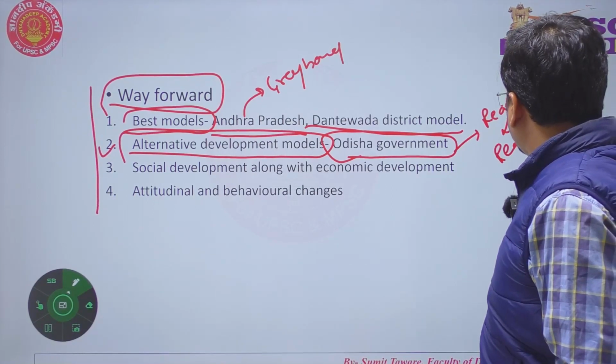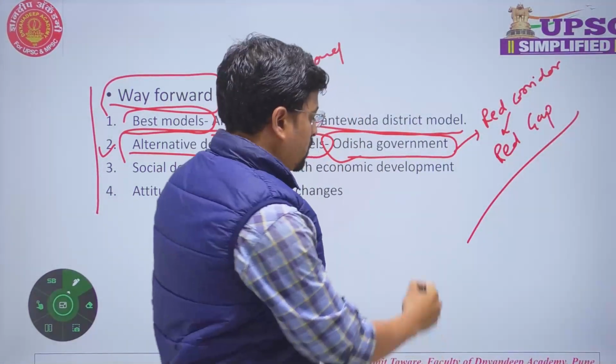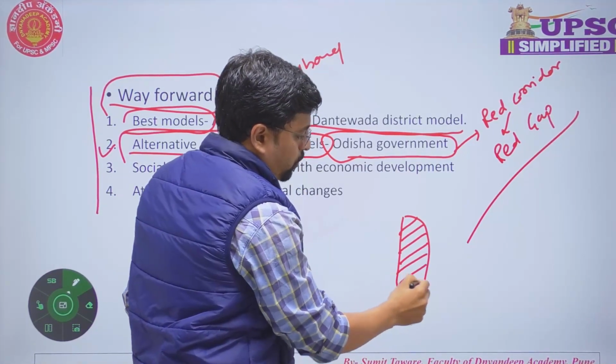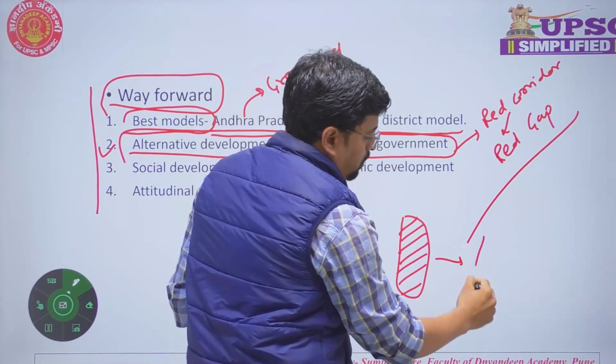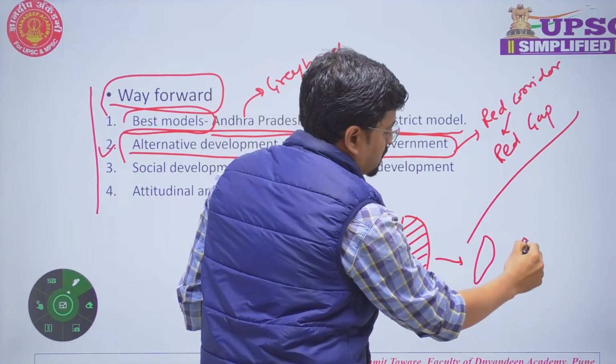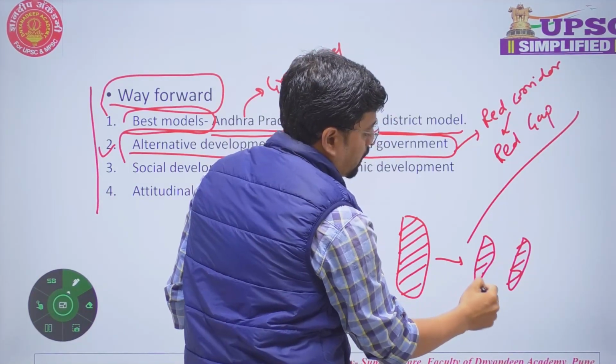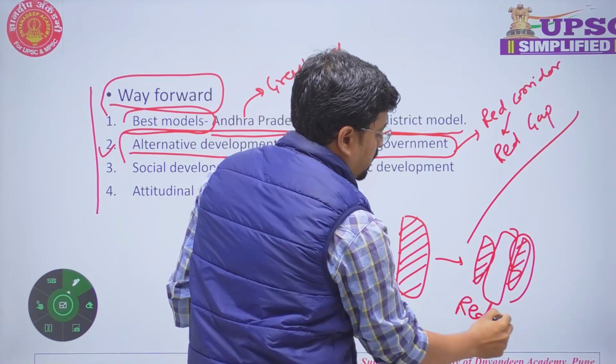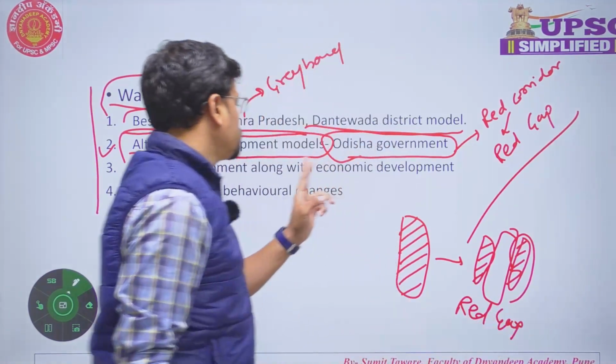Okay, what is red gap? Earlier, this was the affected area in Odisha, for example, and later on, developmental activities created a gap in affected areas. So this is known as red gap. So this can be ensured.